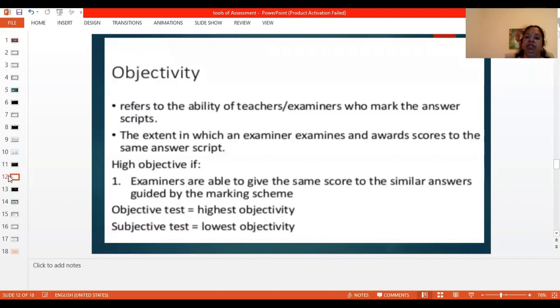So objectivity refers to the ability of the teacher or the examiner who marks the answer script. If the examiners are able to give the same score to a similar answer guided by the marking scheme, then the test is said to be highly objective. An objective test has the highest objectivity because it has a marking scheme.